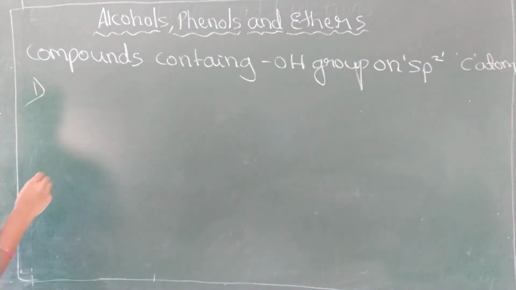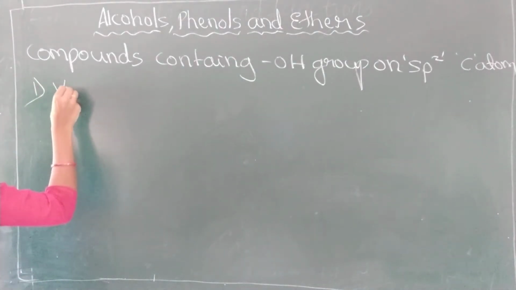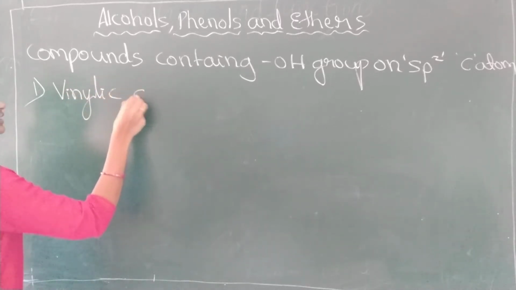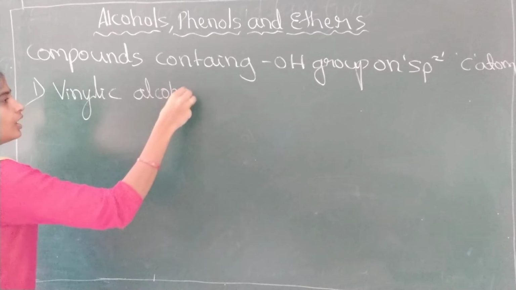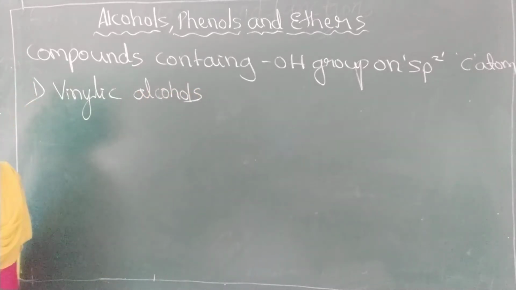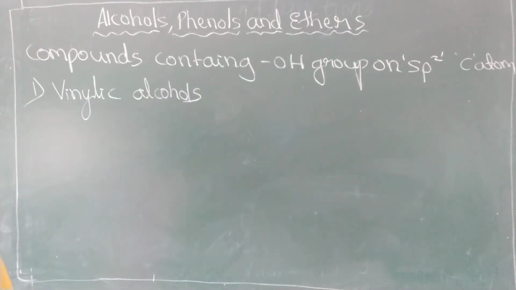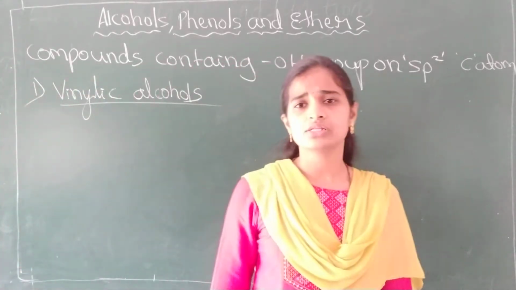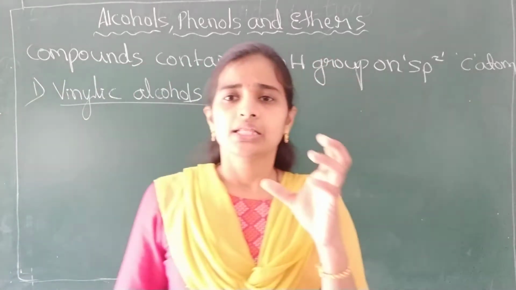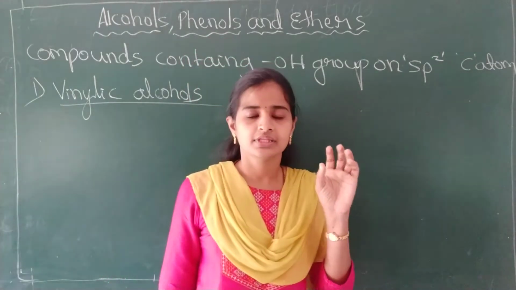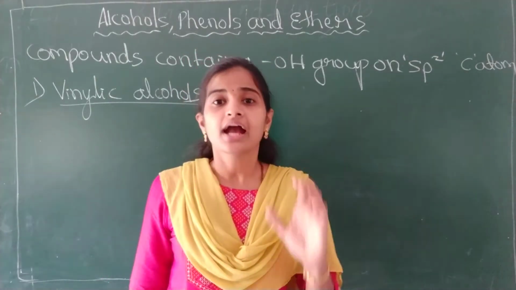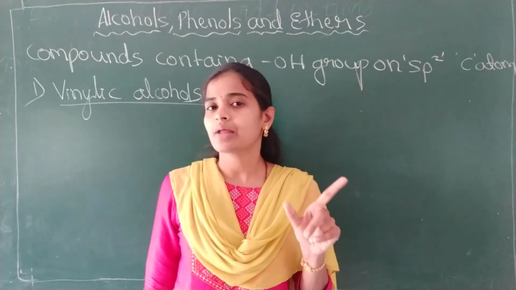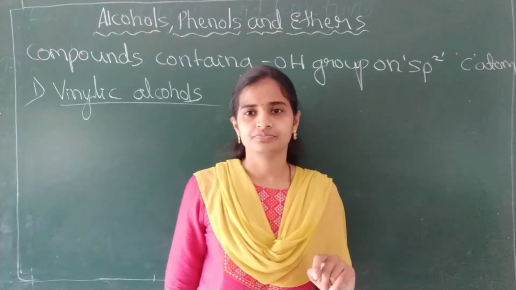Here one type of alcohol is vinylic alcohols. What are vinylic alcohols? These are the alcohols in which the OH group is attached to the carbon-carbon double bond.